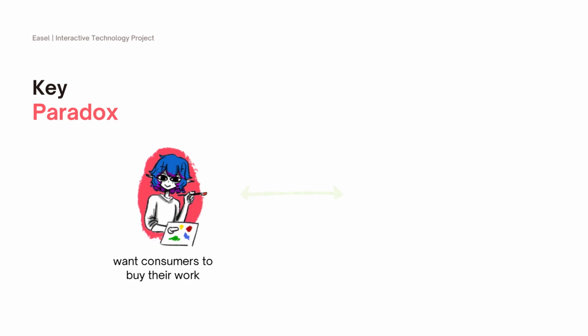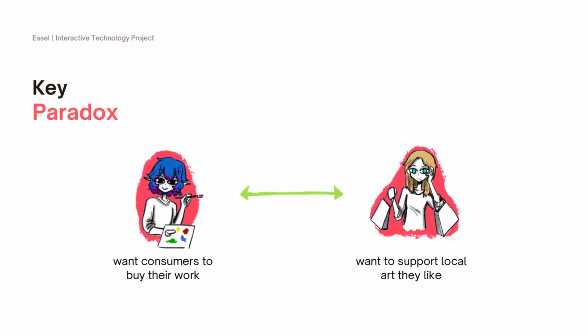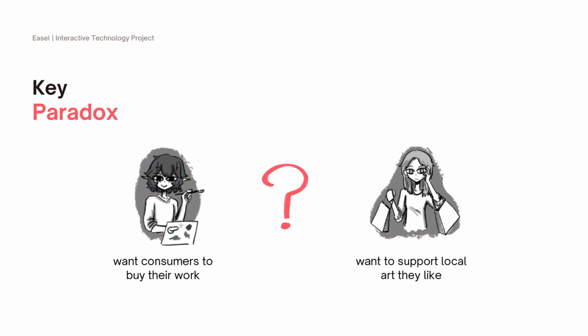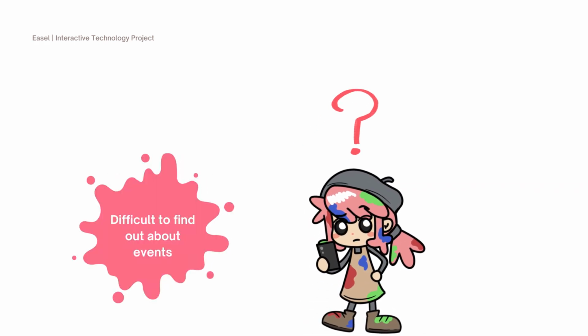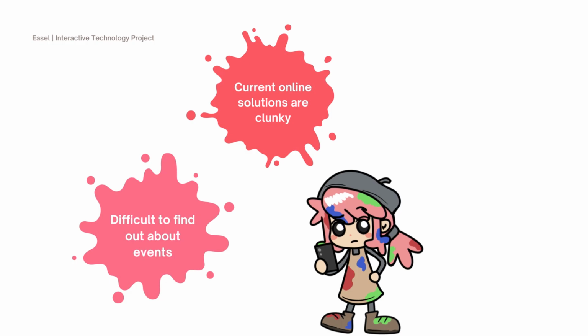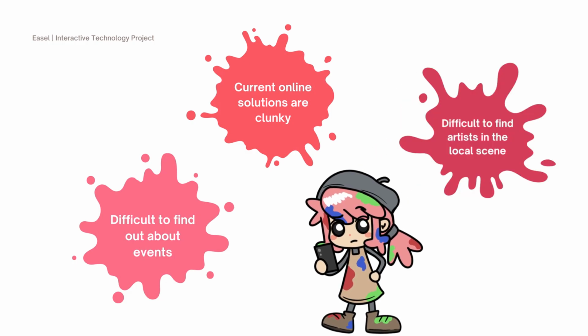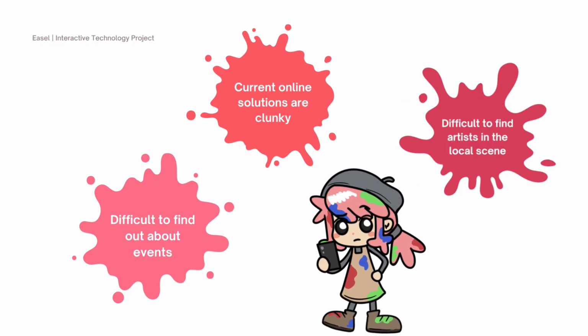Let's start from the beginning to provide a little context on how we got here. Our initial interviews highlighted the key paradox we wanted to address. Artists want people to buy their work, and consumers want to support local art they like, but it is difficult to find out about events and find or follow artists that are specific to your preferences. Current online solutions are clunky and just aren't providing enough support for those in the local art scene.